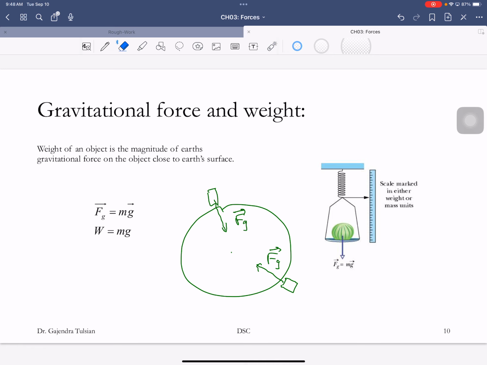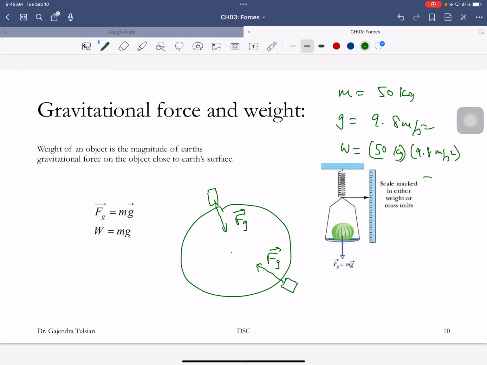In kilograms, roughly the average weight around here is 50 to 60 kgs for us. So our mass is about, let's say, 50 kgs, and g, the acceleration due to gravity, is 9.8 meters per second squared. So the average weight for us is 50 times 9.8 meters per second squared. It's about 490 newtons, or 500 newtons. That's our weight in this room.